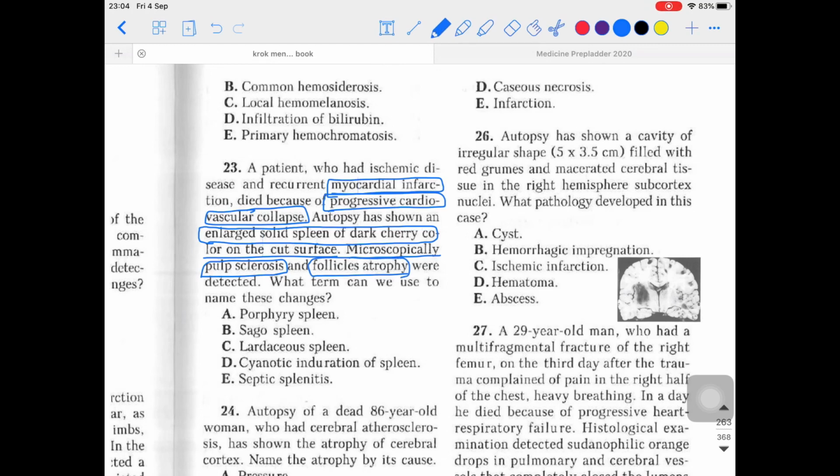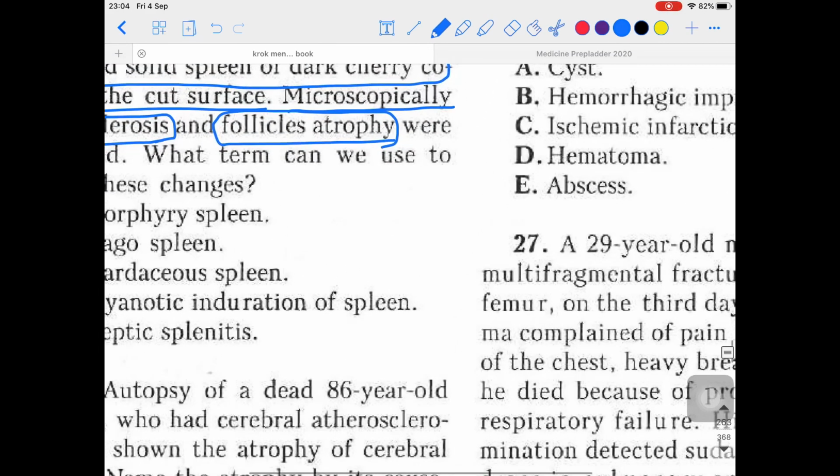So what term can we use to name the changes? You need to pick up some points to get your diagnosis, to see which kind of problem it is, right? First thing is very clear. They are talking about the spleen, that this enlarged solid spleen is having the dark cherry color on the cutting surface, because obviously the person has already died and is having the autopsy right now, right? Now this is the case of congestive splenomegaly.